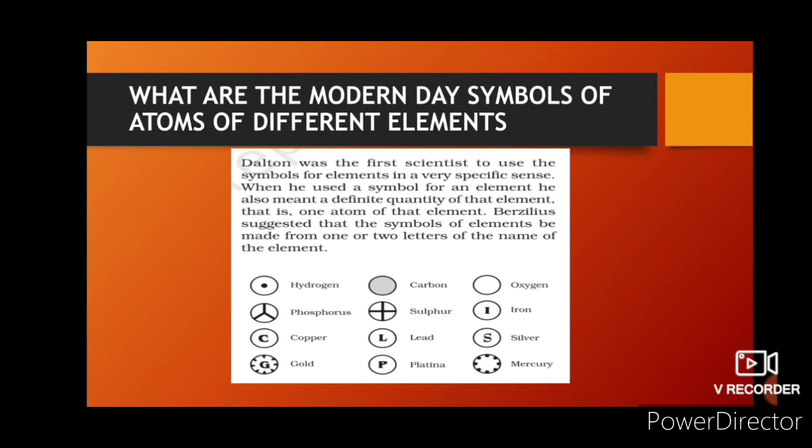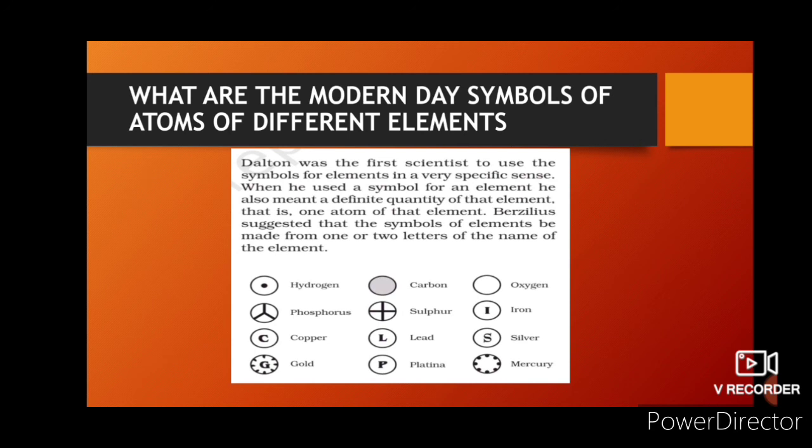Now, Berzelius suggested that atoms of elements be made from one or two letters of the name of the element. Who suggested to write the symbol of atoms in two letters? Berzelius. Dalton was the first scientist to use symbols for elements, but he used them in a very specific sense. When he used the symbol of a particular element, he was also mentioning a definite quantity in the symbol.